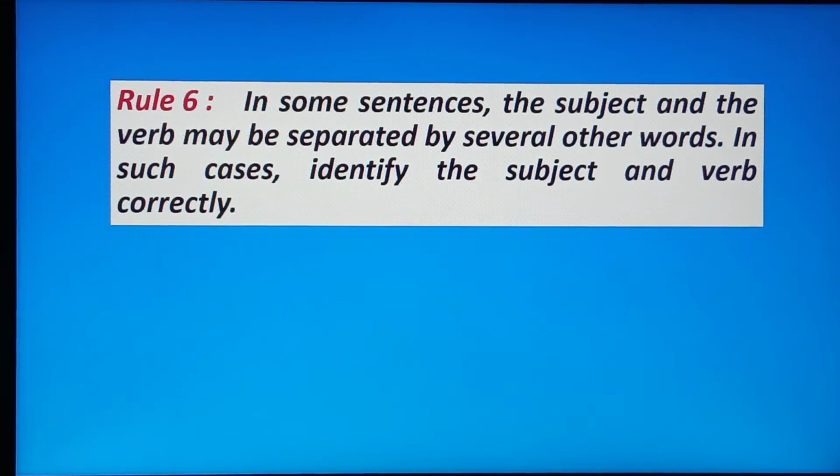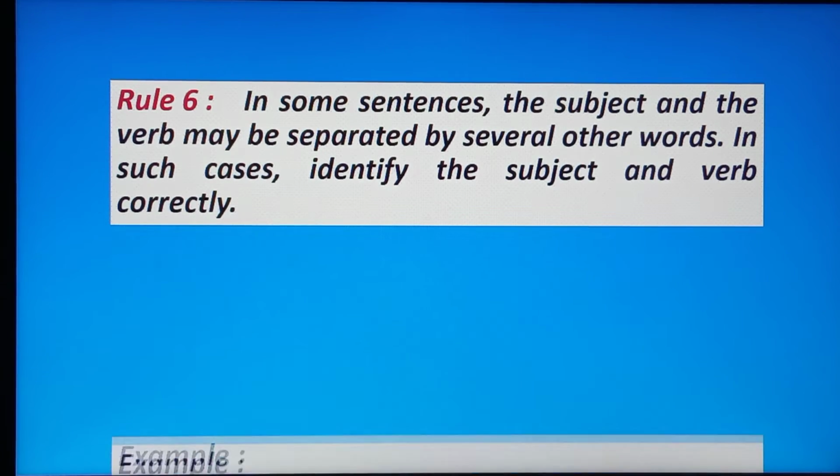Next, rule 6. In some sentences, the subject and the verb may be separated by several other words, and in such cases, identify the subject and verb correctly. Okay, now see the example, you will understand.